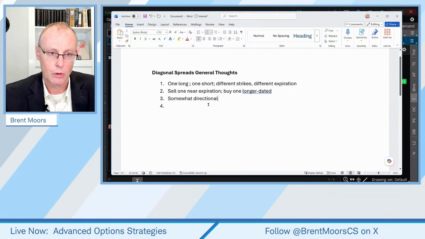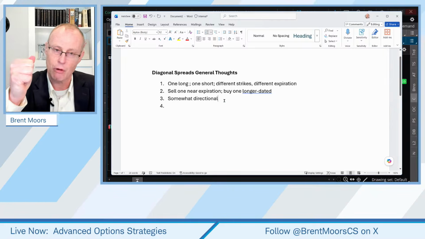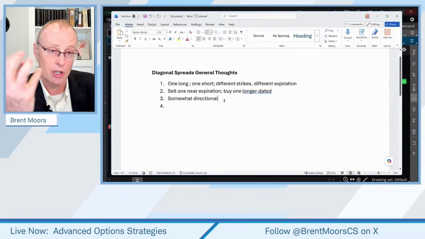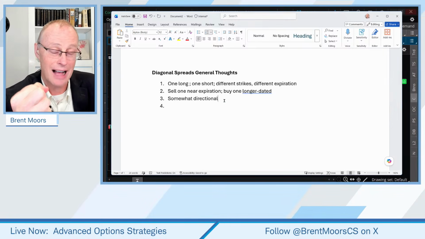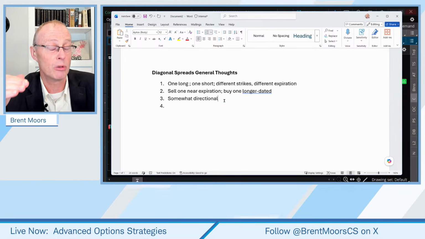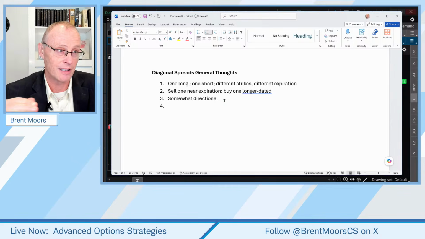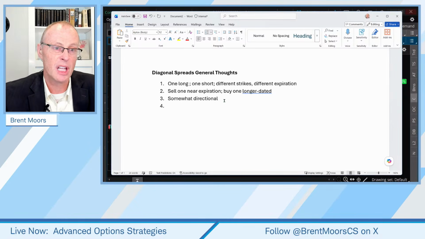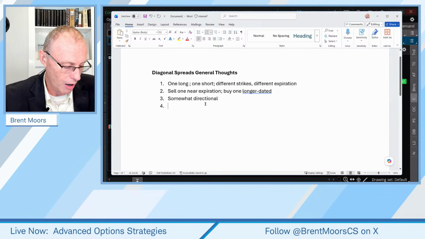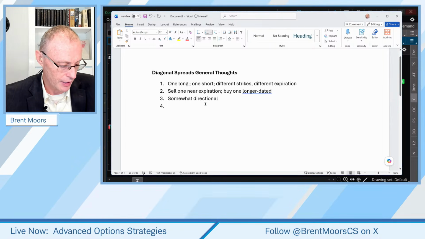Long call, long put. The short option, so the long call is going to be the main driver. The short call brings in a premium, helps offset the cost. It also limits the potential reward as well. So it limits the risk by limiting the cost, but it limits the reward a little bit too. So that's what the short option does there.